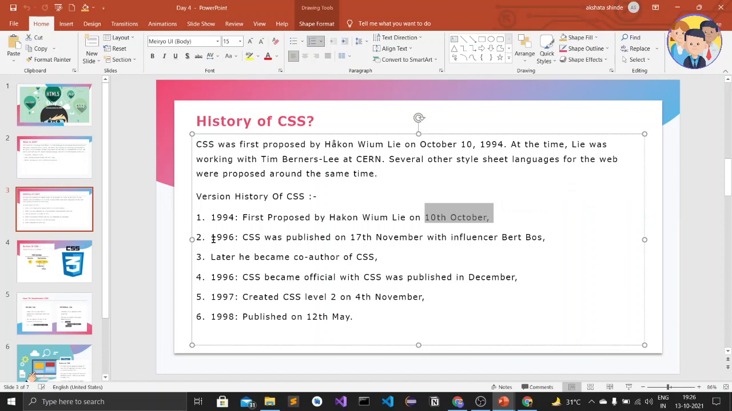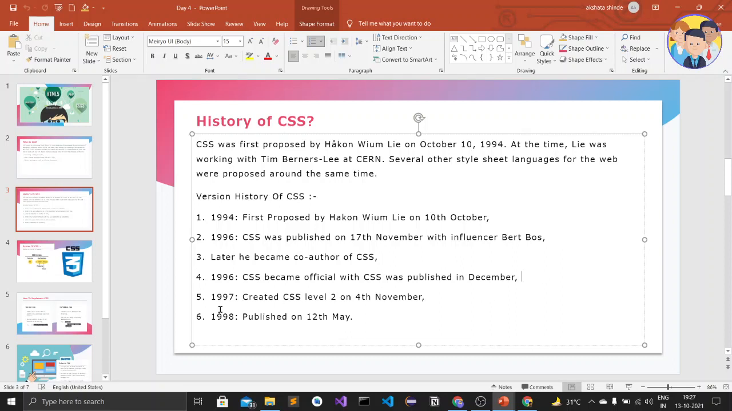The second one is CSS was published on 17th November 1996 with the influencer Bert Bos, who later became the co-author of CSS. Then in 1996 CSS became the official language and was published in December. So CSS became the official language to create websites.